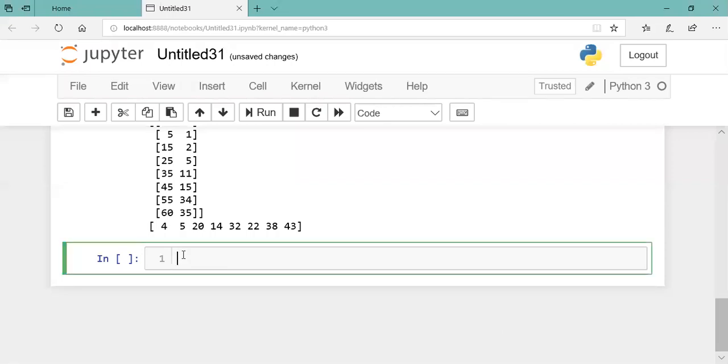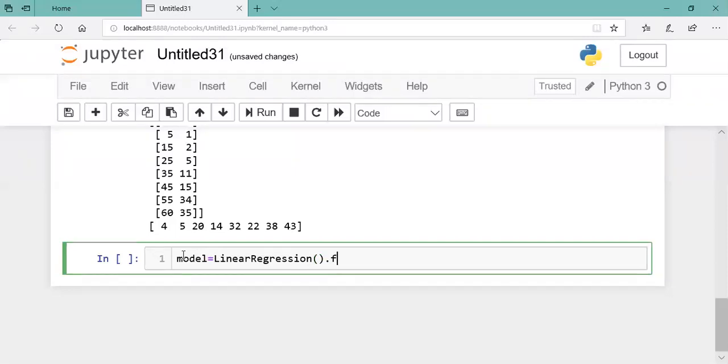Now again, students: first step package import, second step data creation, third step model creation and fitting. So now we will create a model. Say I want to name it as model, and what is the model name? LinearRegression, and directly I'm fitting it.